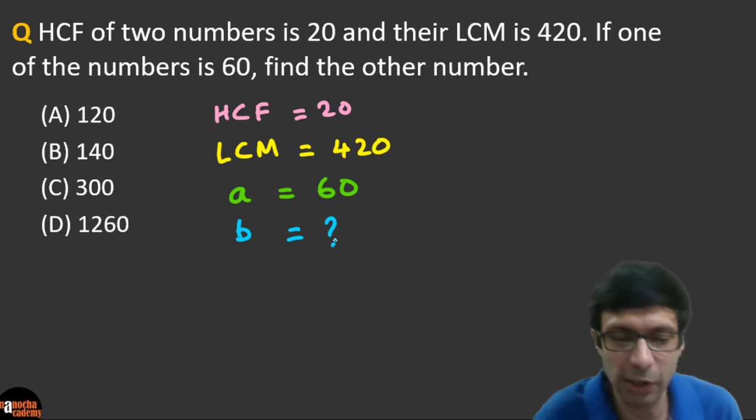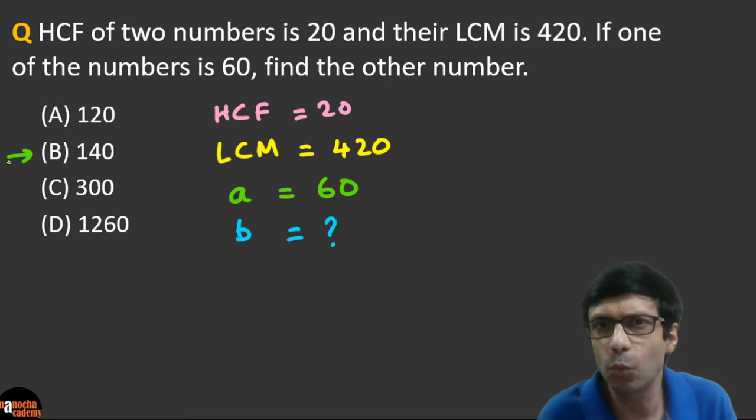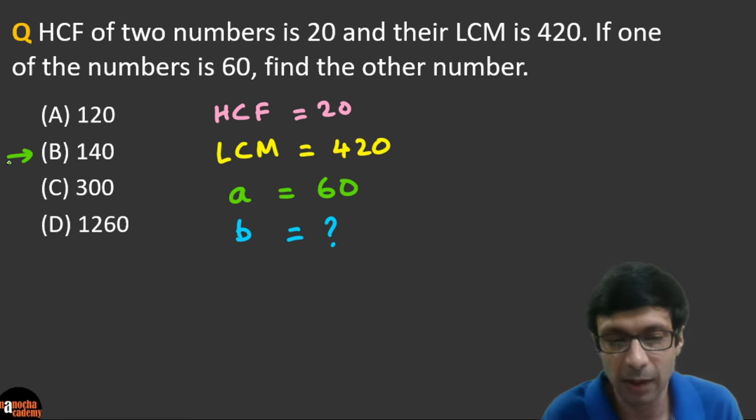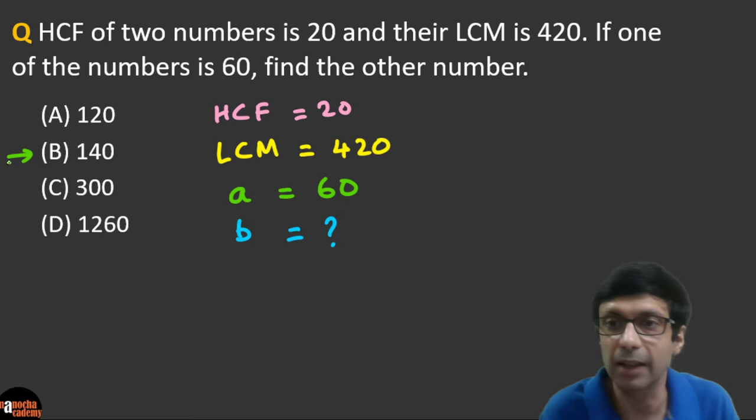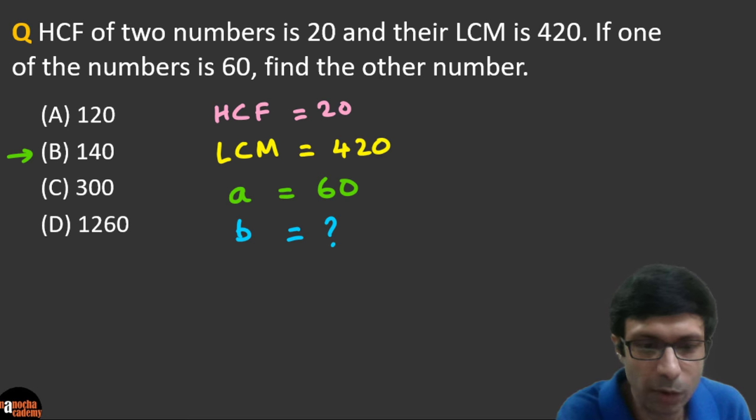So very good. I see a lot of you have got the correct answer. You're saying it's B. Now let's verify. So what is the method or the technique of doing this? There's a very important formula that connects the numbers, the HCF and the LCM. And what is that important formula, guys?